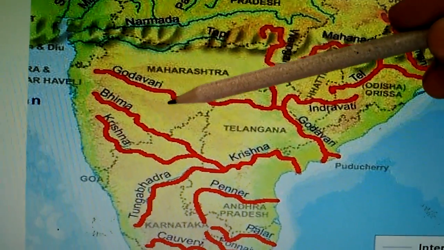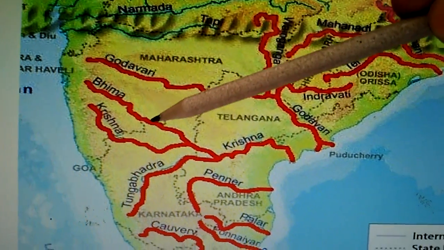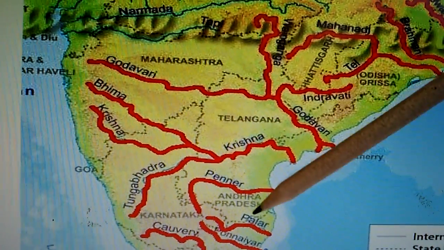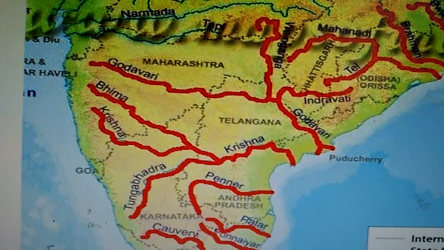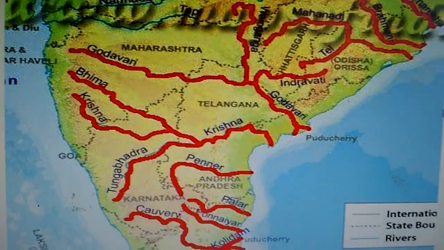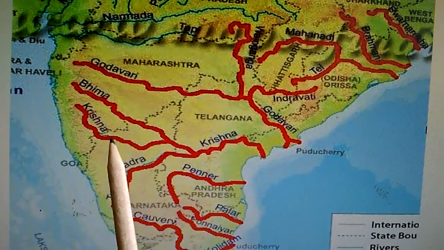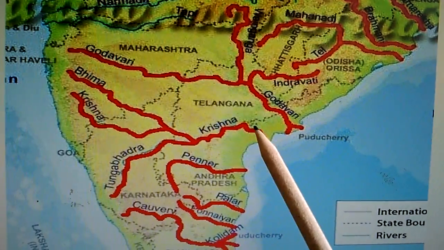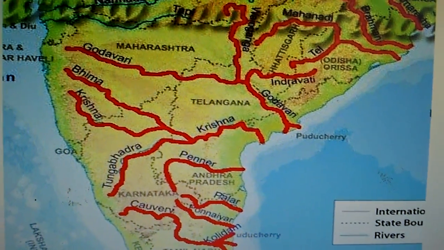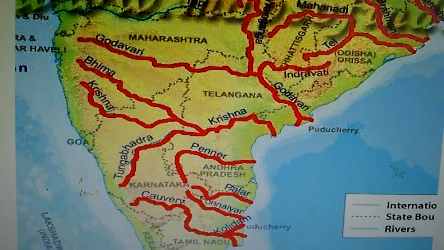It flows through the states of Maharashtra, Karnataka and Andhra Pradesh and is one of the longest rivers in India. Okay children, here you can see the Krishna river. This is the Tungabhadra. It joins the Krishna and finally meets in the Bay of Bengal.